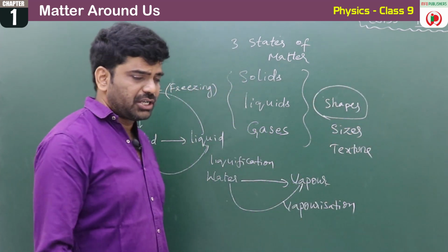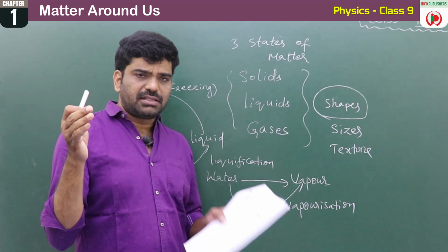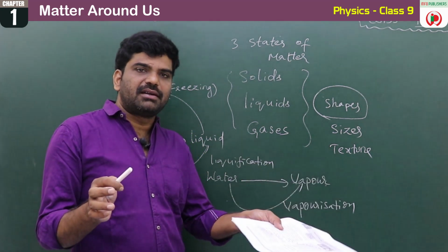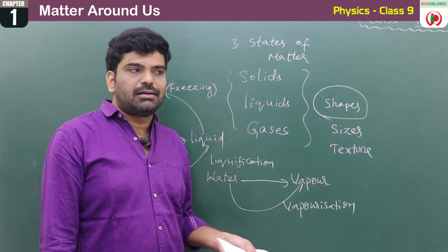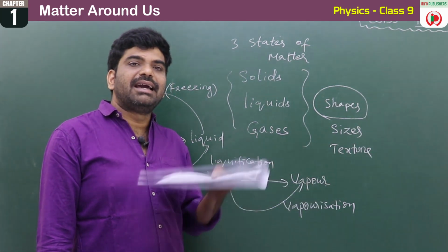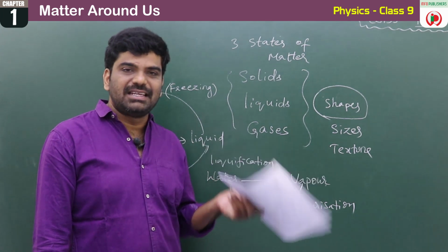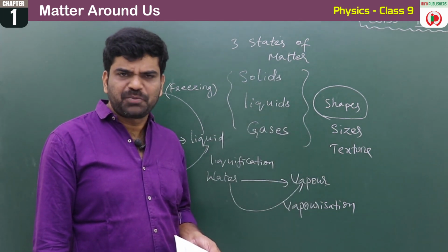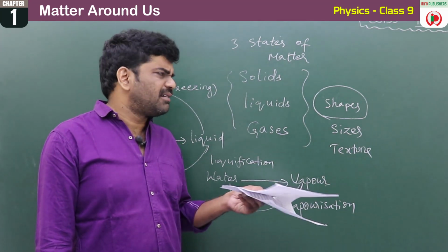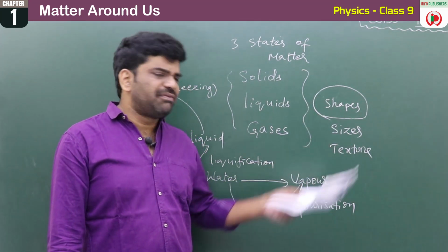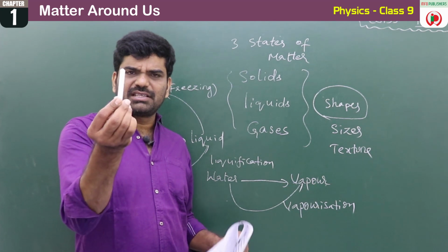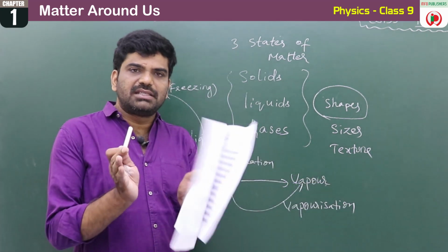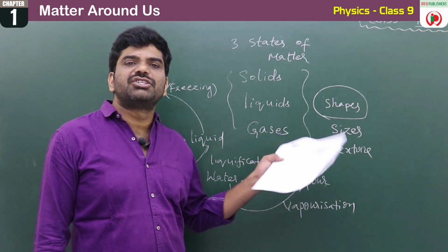See, the shape of the chalk piece is this. The shape of the bench you are sitting on is different from the chalk piece. The shape of the book is different. The shape of the water which is there in the can is different. Bottle is different. The gas cylinder shape is different. So matter is of different shapes and different sizes also. The size of the chalk piece is this much only. The size of the bench is large. The size of the book is this much. Like that, there are different shapes also.